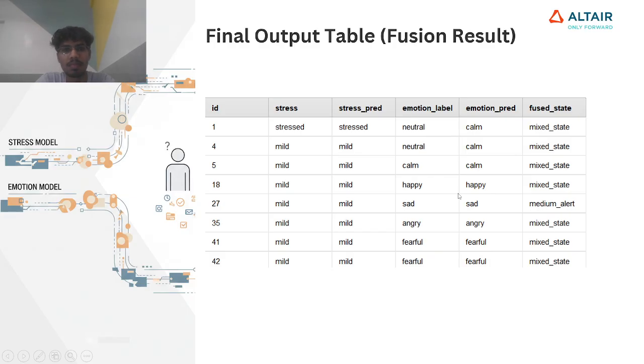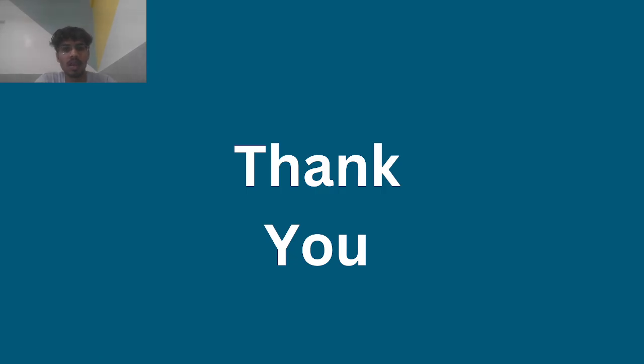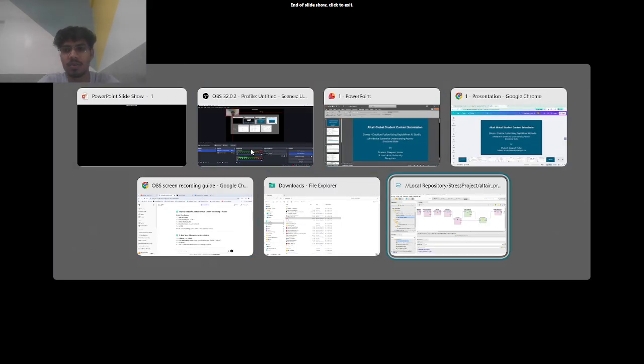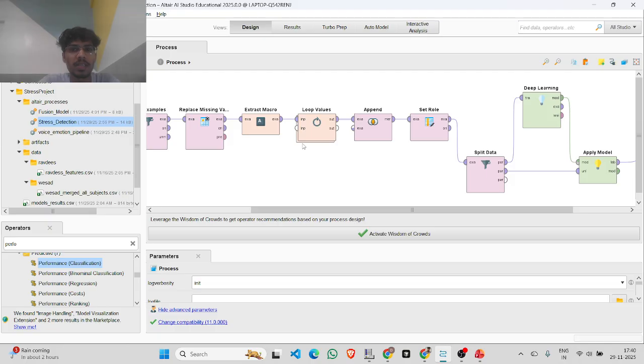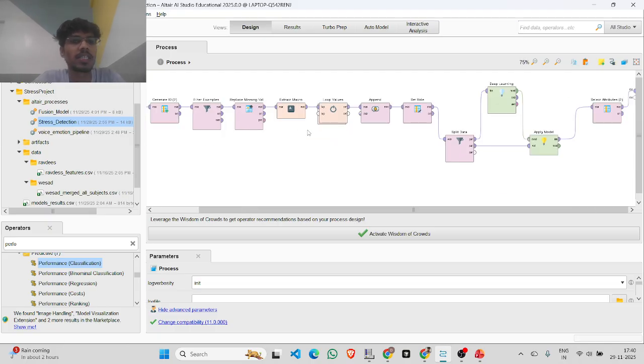Yeah, thank you. And now I can show you how I worked on this pipeline in Altair AI Studio. So you can see, this is the stress detection pipeline.